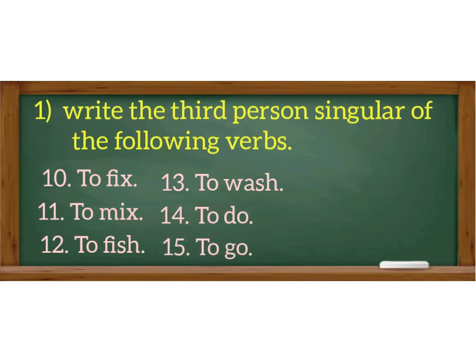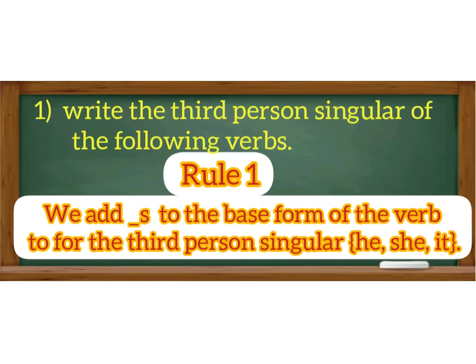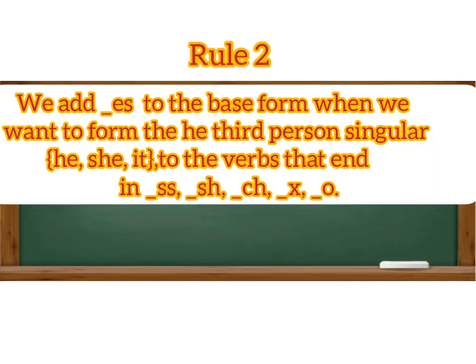In order to solve this exercise, you have to remember 3 rules. Rule number 1: we add s to the base form of the verb to form the third person singular he, she, it.